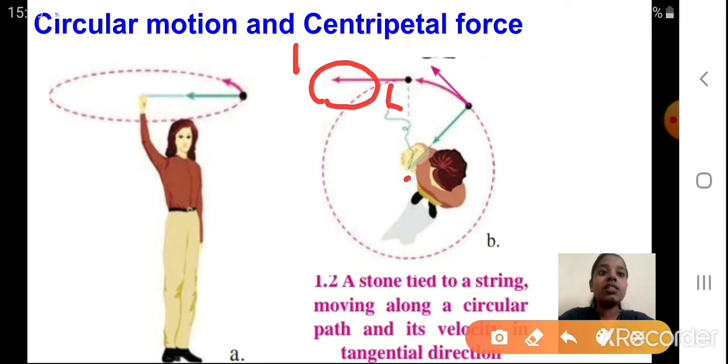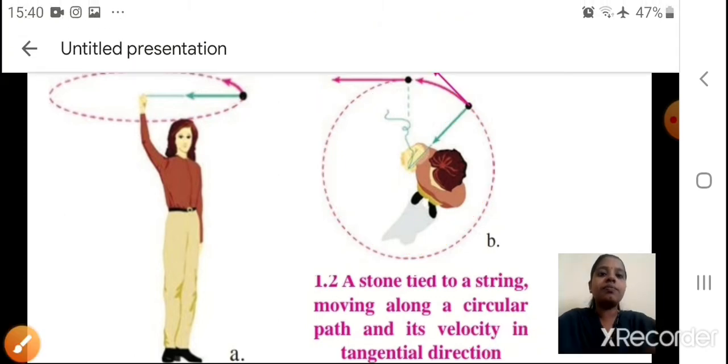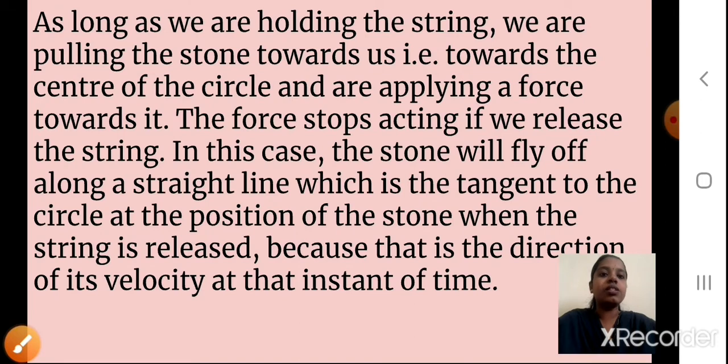Otherwise, if the stone comes off in this direction, from here again it forms a 90 degree angle. So tangent to the circle, this is my circular motion, this is my circle. The stone can come out in any direction, and whichever direction it comes out, it will always be tangent to the circle. You remember this. Okay students, I hope you understood this.